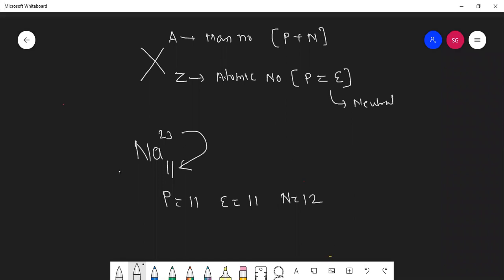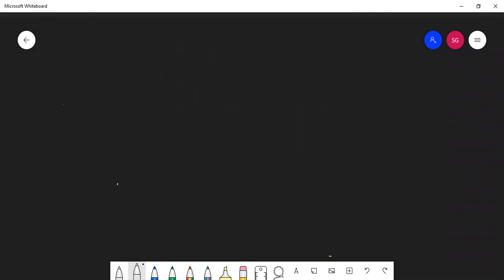Okay, now we'll discuss one question. It's a very nice question, but before that, we'll just revise it. Mass of electron in AMU, if you remember, was 0.000548 AMU.